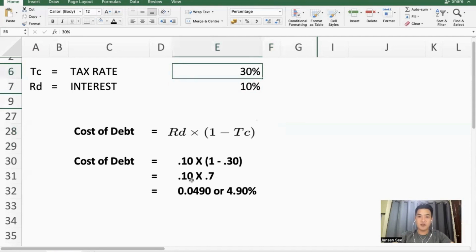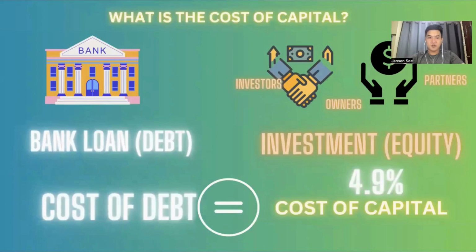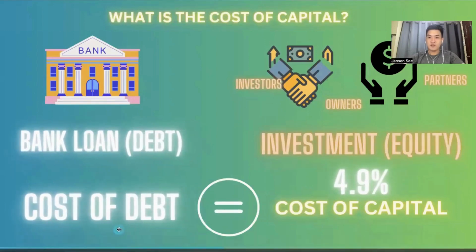So 10% times 70%, or the 70% of the 10%, is equal to 0.049 or 4.90%. That is how you get your cost of debt. For our computation, our cost of debt is equal to our cost of capital, which is 4.9%.